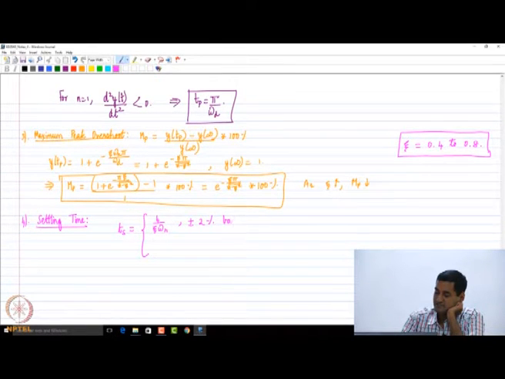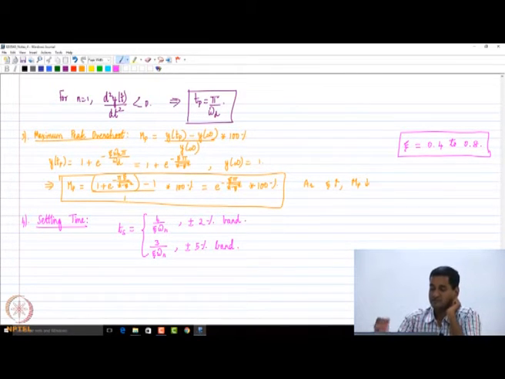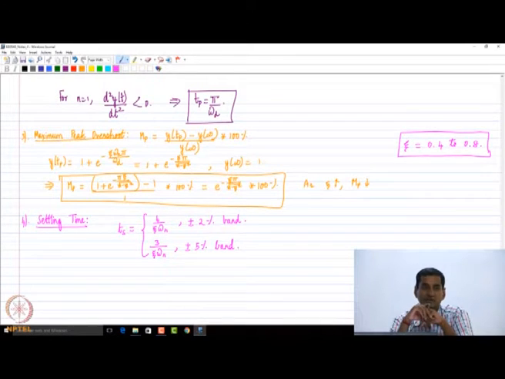the expression for settling time is 4 divided by zeta omega n. If you take a 5% band, the settling time is 3 by zeta omega n. By default in this course, if I say settling time, we are dealing with the 2% band. So in all problems that we are going to do in this particular course, if ever I talk about settling time, you must automatically consider the 2% band.